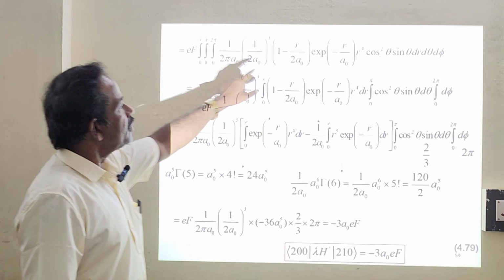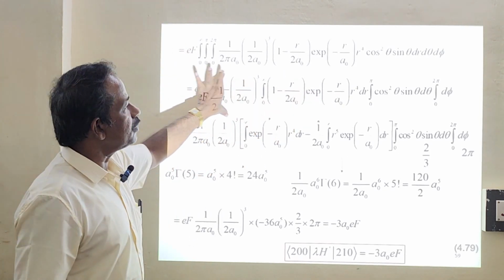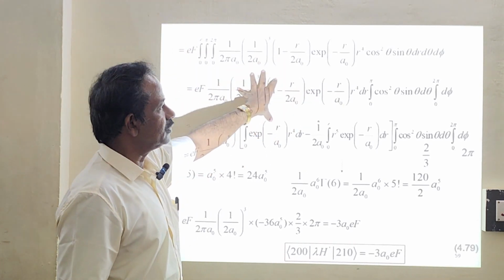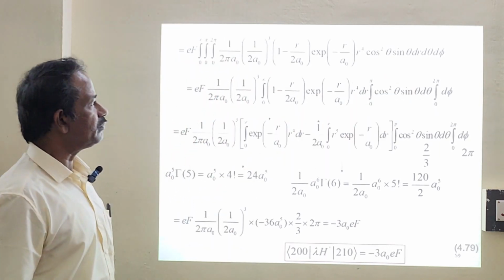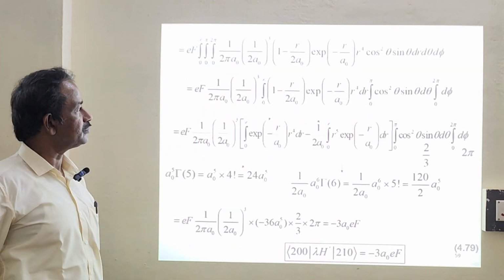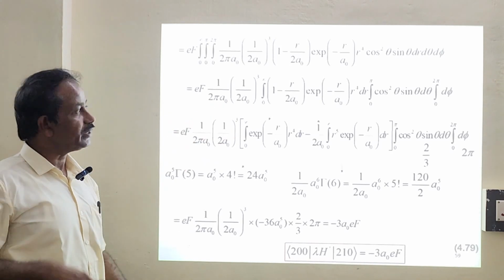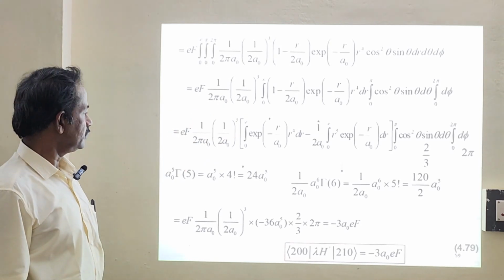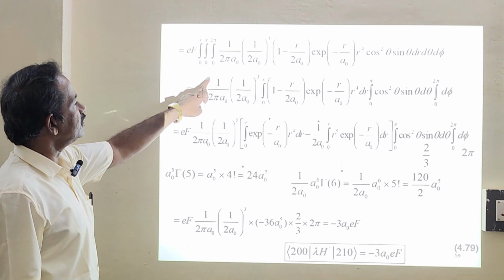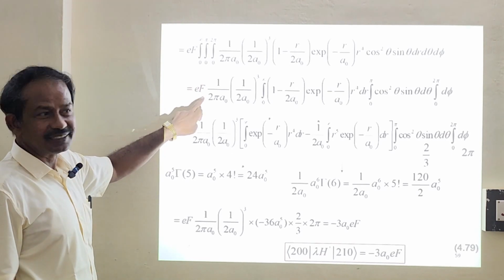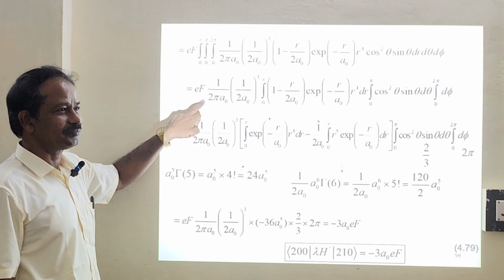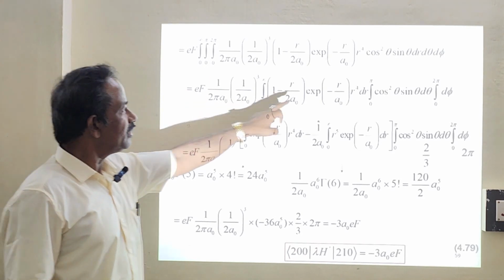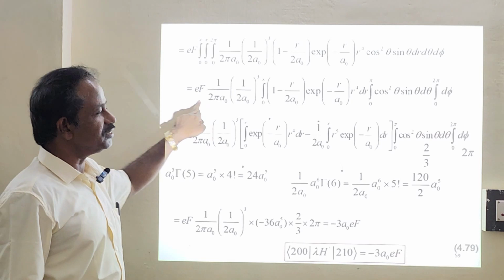Now we have pulled the r term out. This is for the r term, this is for the theta term, and the last one for the phi term. You have separated the radial part. So there must be some integration: 0 to infinity dr, this is the radial part.